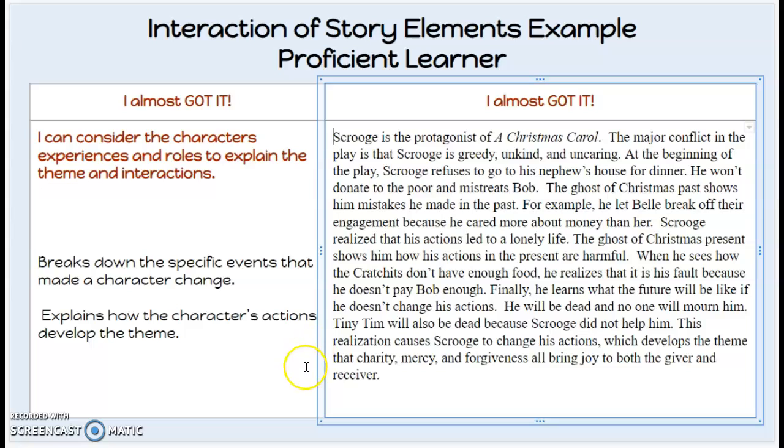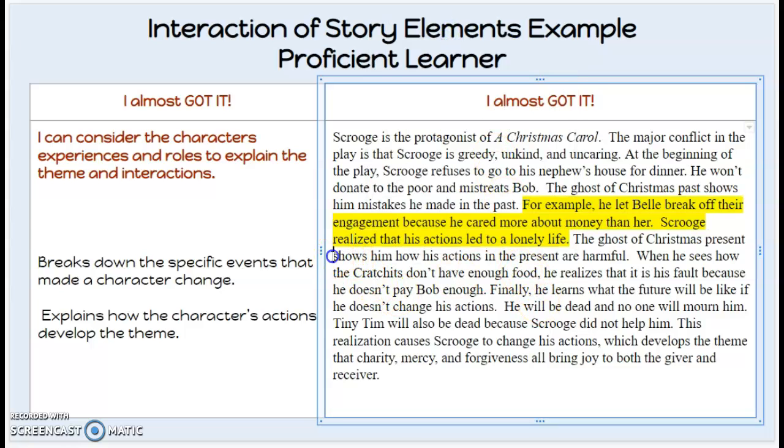So we can tell students that this specific example is much more developed than the first two. This student was able to consider the character's actions. So, for example, what Scrooge did and his experiences. Okay, so here we have what Scrooge did, his actions. Okay, we also include his experiences and how these experiences kind of led to how he lives his life.